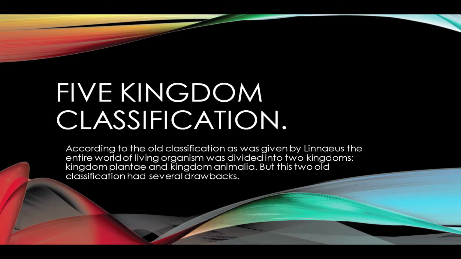This sort of a classification became very difficult as diverse organisms of different kingdoms inhabited the same habitat, like whale, shark, starfish. They were all found in water. Then came Linnaeus, and he gave us the plant kingdom and the animal kingdom. But these classifications also had their several drawbacks.